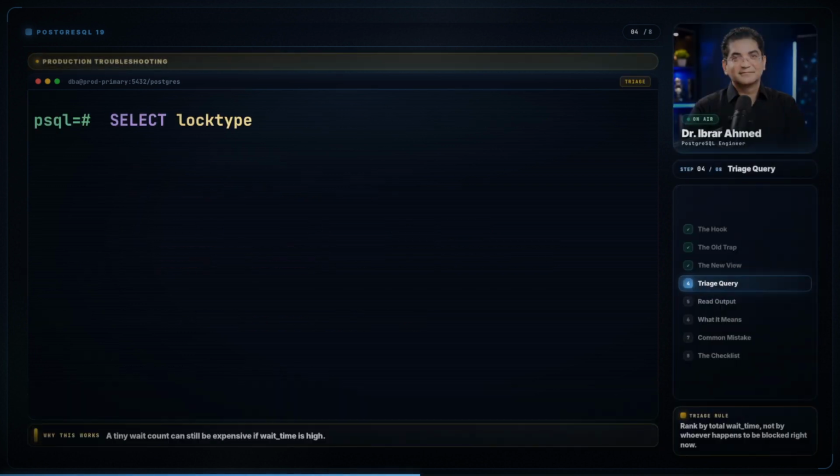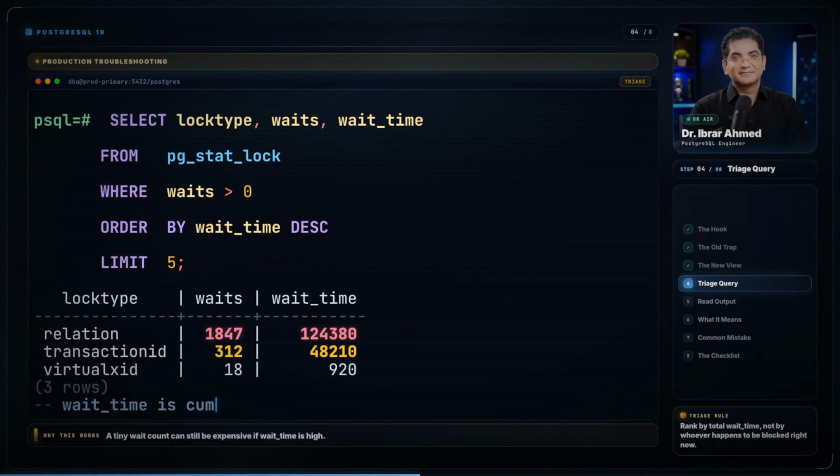So here is the one query to run first. Select locktype, waits, and wait_time from pg_stat_lock, where waits is positive, order by wait_time descending, limit 5. That instantly ranks your worst lock pain since the last reset. Top of the list is where you look.